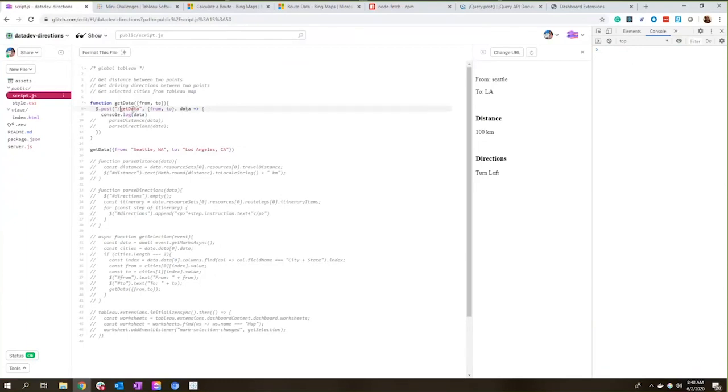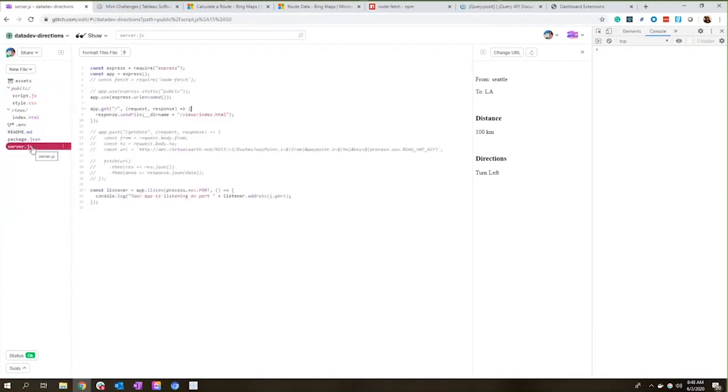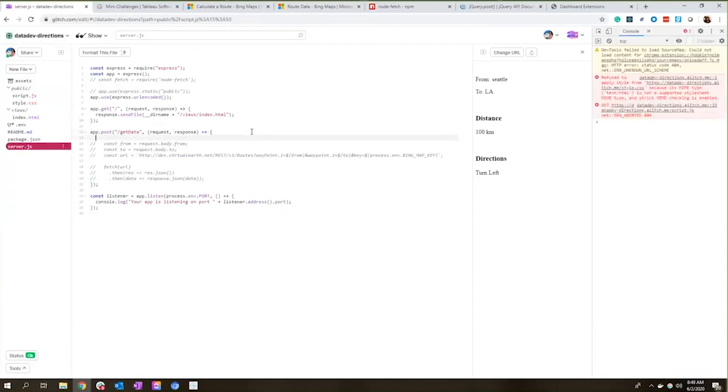So let's set up the getData endpoint on my server down here. Now we've got this new getData endpoint, so let's bring that open. And you can see we're going to get a request from the client side.